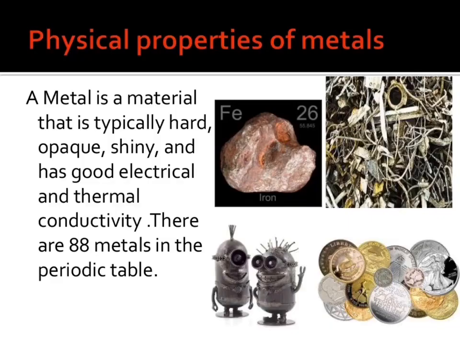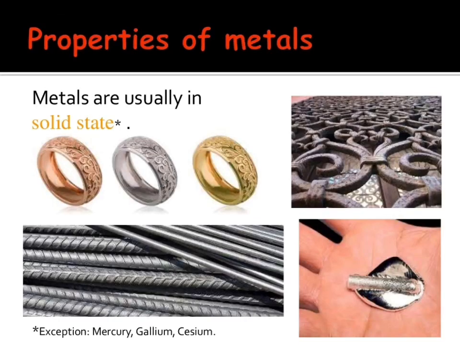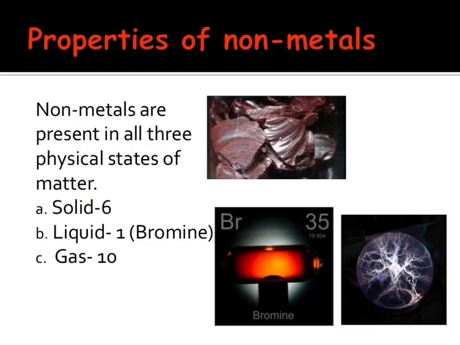Metals are generally hard, opaque, shiny and have good electrical and thermal conductivity, whereas non-metals are highly volatile and are poor conductors of heat and electricity. All the metals are solid except one metal, mercury, which is a liquid, whereas non-metals can be solid, liquid or gases at room temperature.